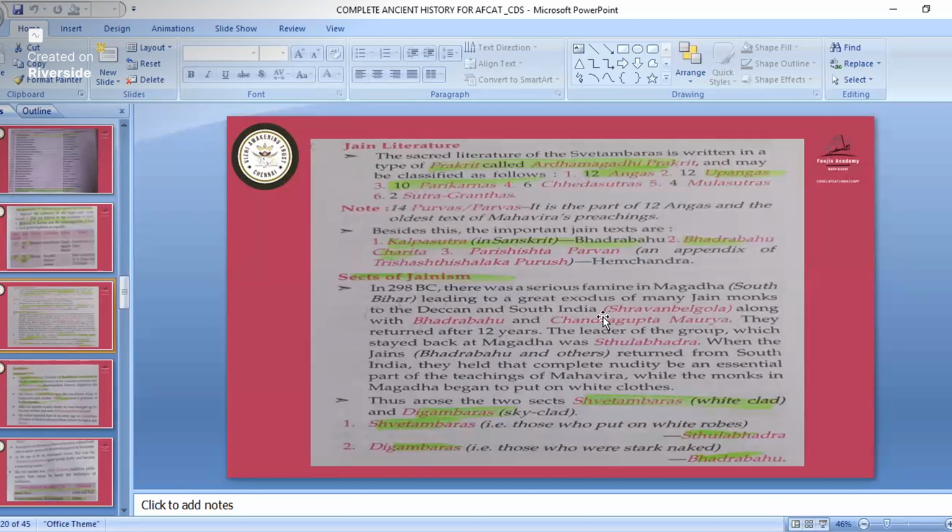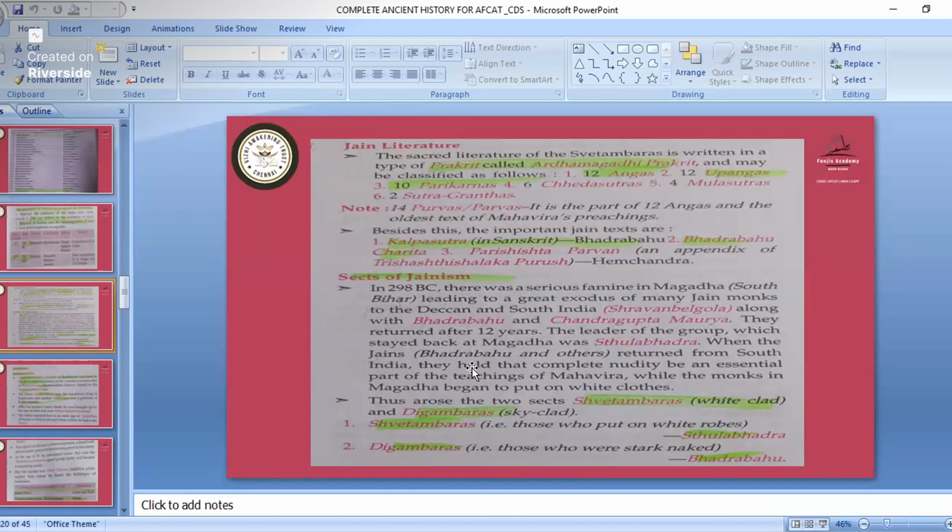Mainly to a place in South India known as Shravan Belagola, in Karnataka, along with Bhadrabahu and Chandragupta Maurya. When they went and again returned, Jainism divided into Digambaras and Svetambaras. The leader of the group which stayed back at Magadha was Sthalbhadra. If a question comes, who stayed back during the famine of Magadha from Jainism? Sthalbhadra stayed back and Bhadrabahu left Magadha.